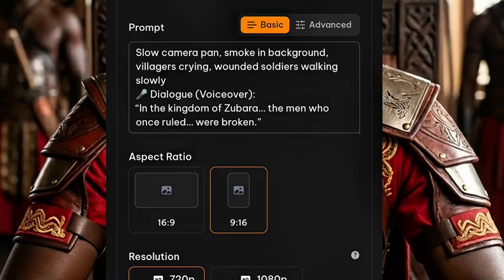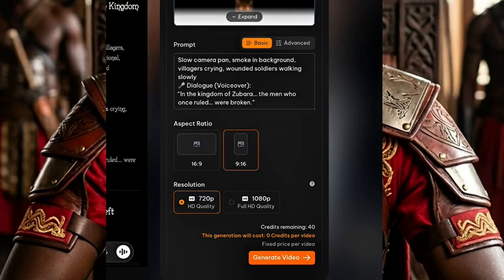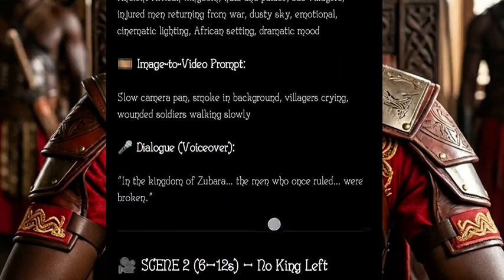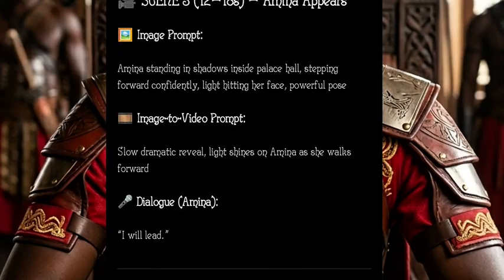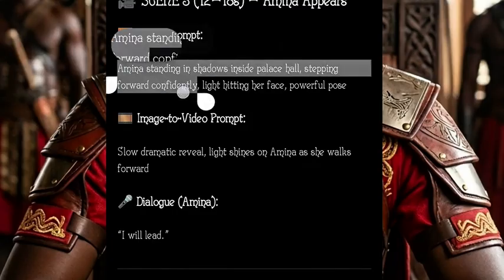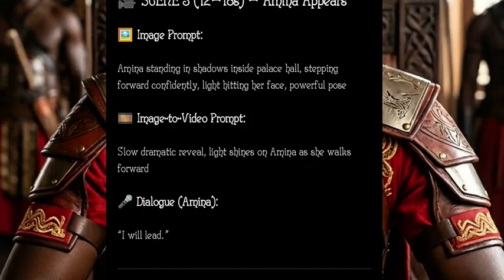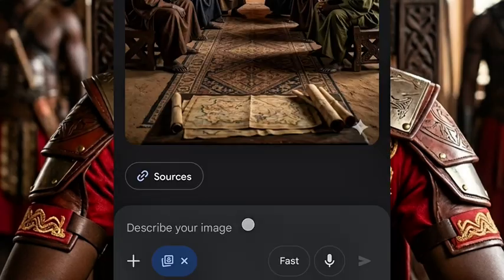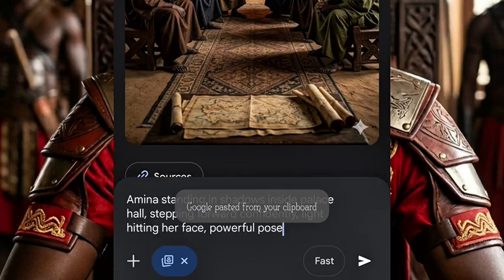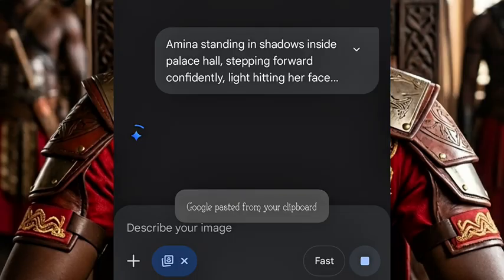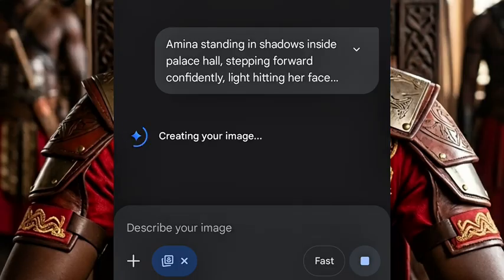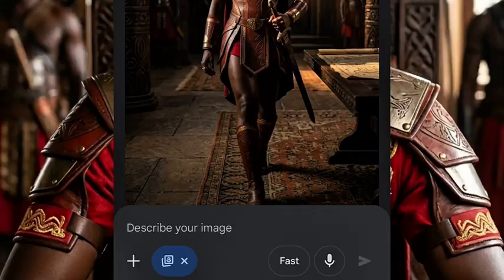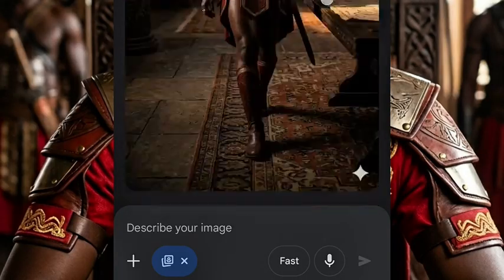The next thing you are going to do after you generate that scene, you go back to ChatGPT again. You copy your next image prompt. This is your next image prompt. You copy it. You go back to Google Gemini again, and you paste it here. Just give it some minutes. Now, as you can see, it has generated our third image. Now, this is the image here.